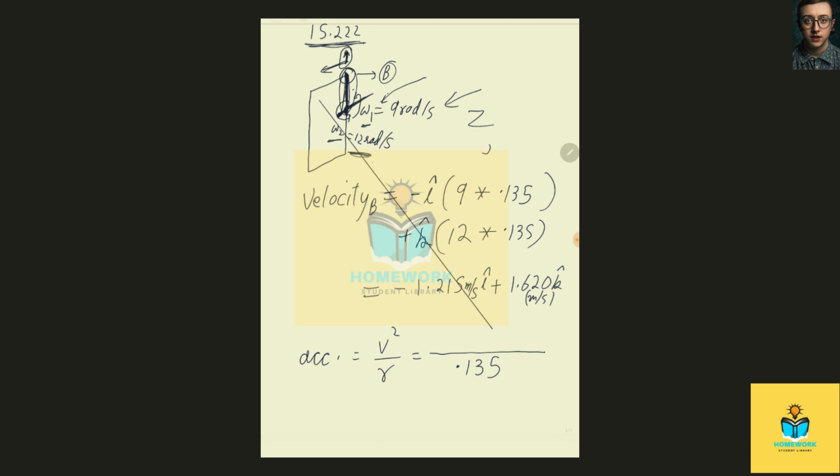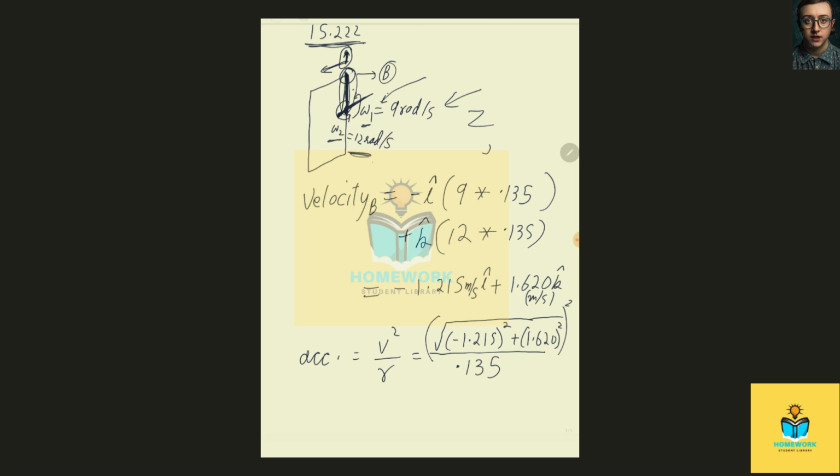So that is equal to under root of the x component squared, which is minus 1.215 squared, plus the z component squared, which is 1.620 squared. Now this is the velocity, so v squared by r, v squared will be the square of this.